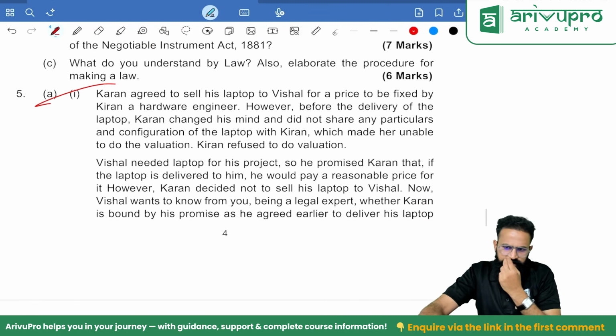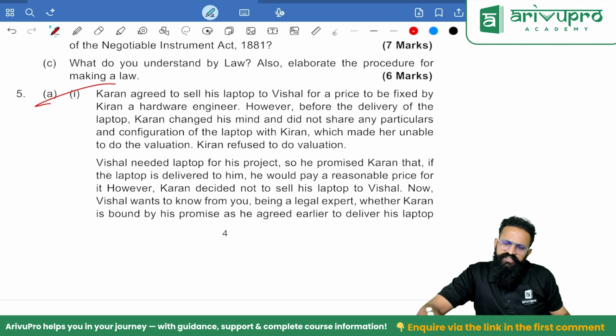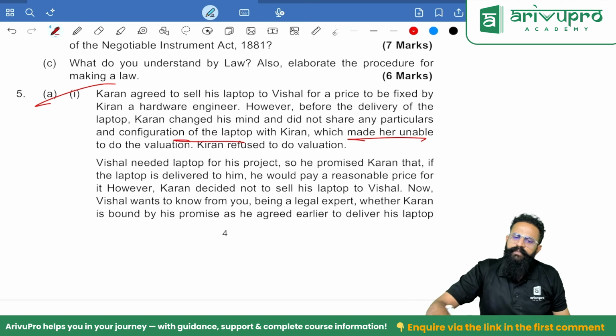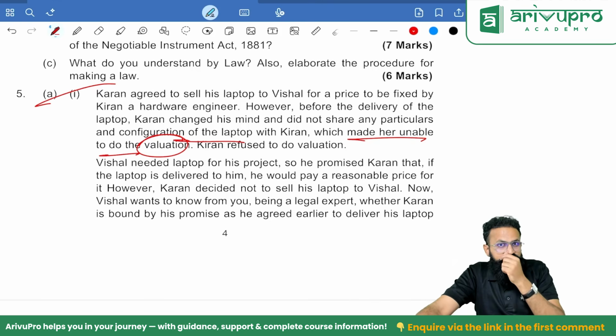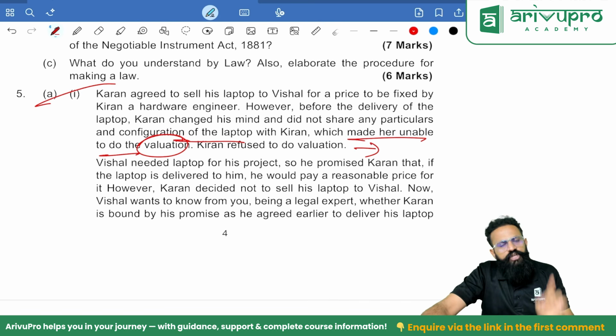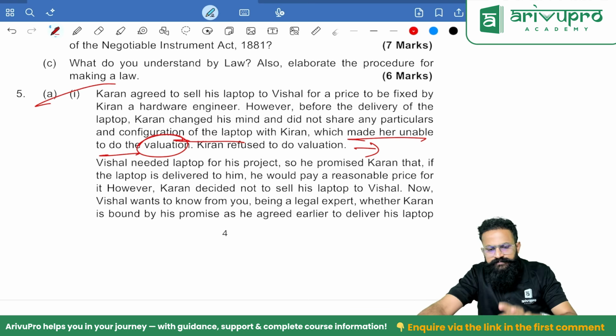Karan agreed to sell his laptop to Vishal for a price to be fixed by Kiran, a hardware engineer. However, before the delivery, he changes his mind and did not share any particulars and configuration of the laptop, which made her unable to do the valuation. So whenever any party to the contract prevents the third party from doing the valuation, in such case you can avoid the contract. You can also claim compensation.